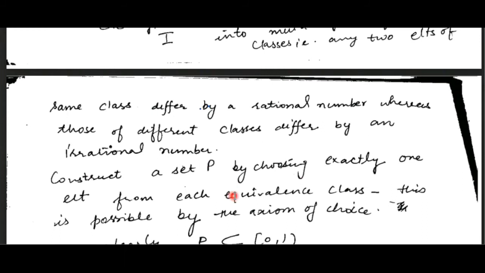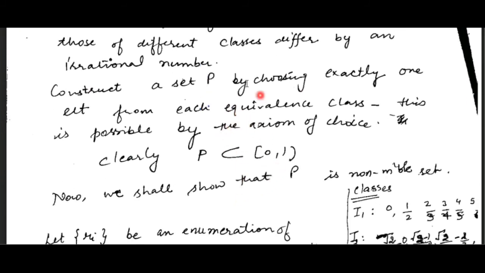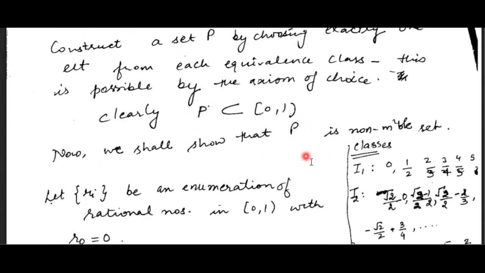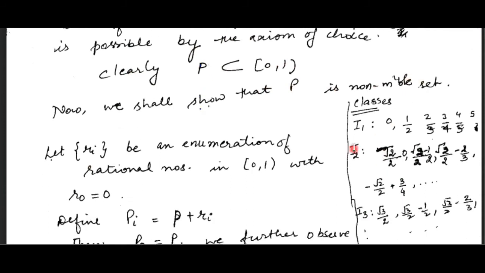And clearly this P is a subset of the interval 0 1, because I1, I2, I3 all contain elements from 0 1. So P is also a subset of this. Now we will prove this P to be a non-measurable set. Right, here is an example of equivalence classes. Let's suppose in I1 we have considered all the rational numbers, in I2 square root of 2, square root of 2 minus 1 and so on, all the numbers lying between this interval.